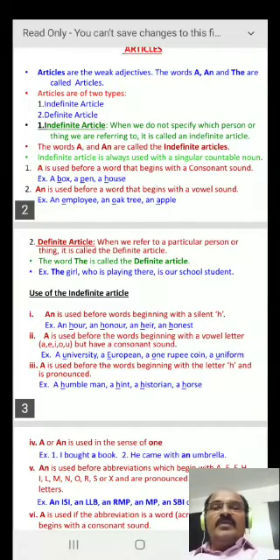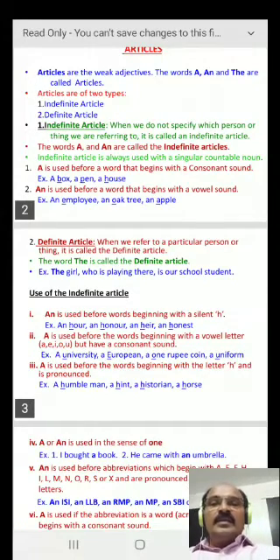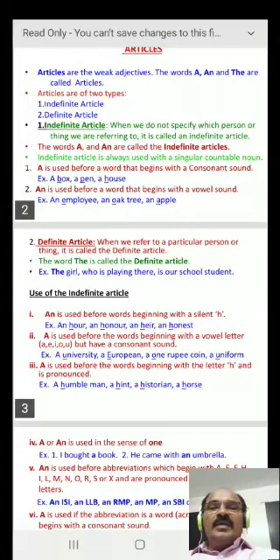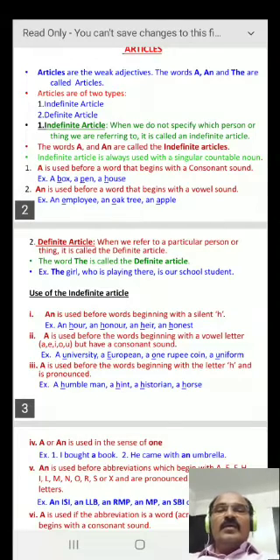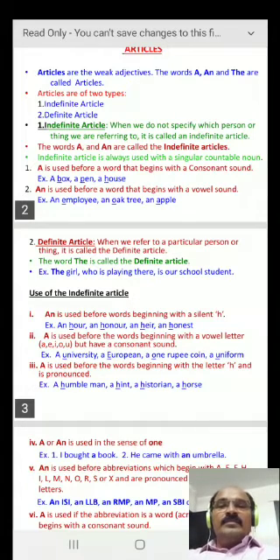Now let's see the definite article. When we refer to a particular person or thing, it is called the definite article. The word the is called the definite article. For example, the girl who is playing there is our school student. Here when we refer to the girl, we are referring to a particular girl. Now let us see the different uses of the indefinite article.